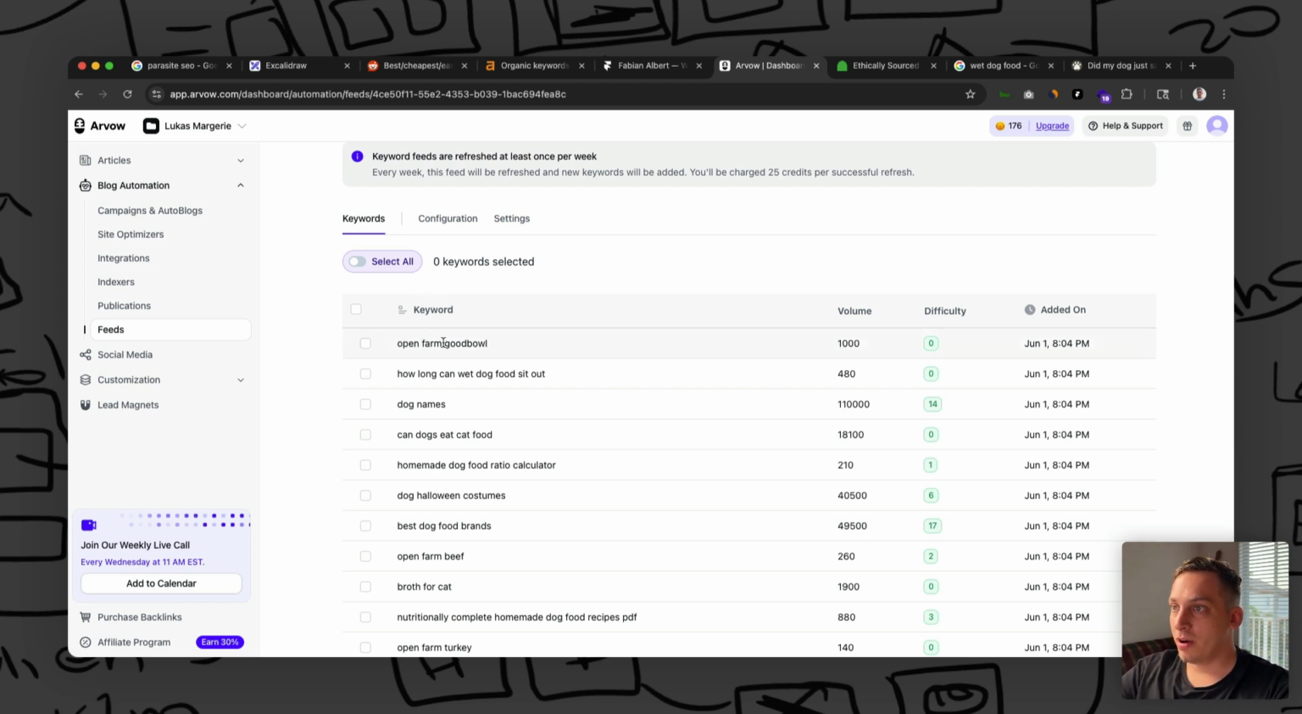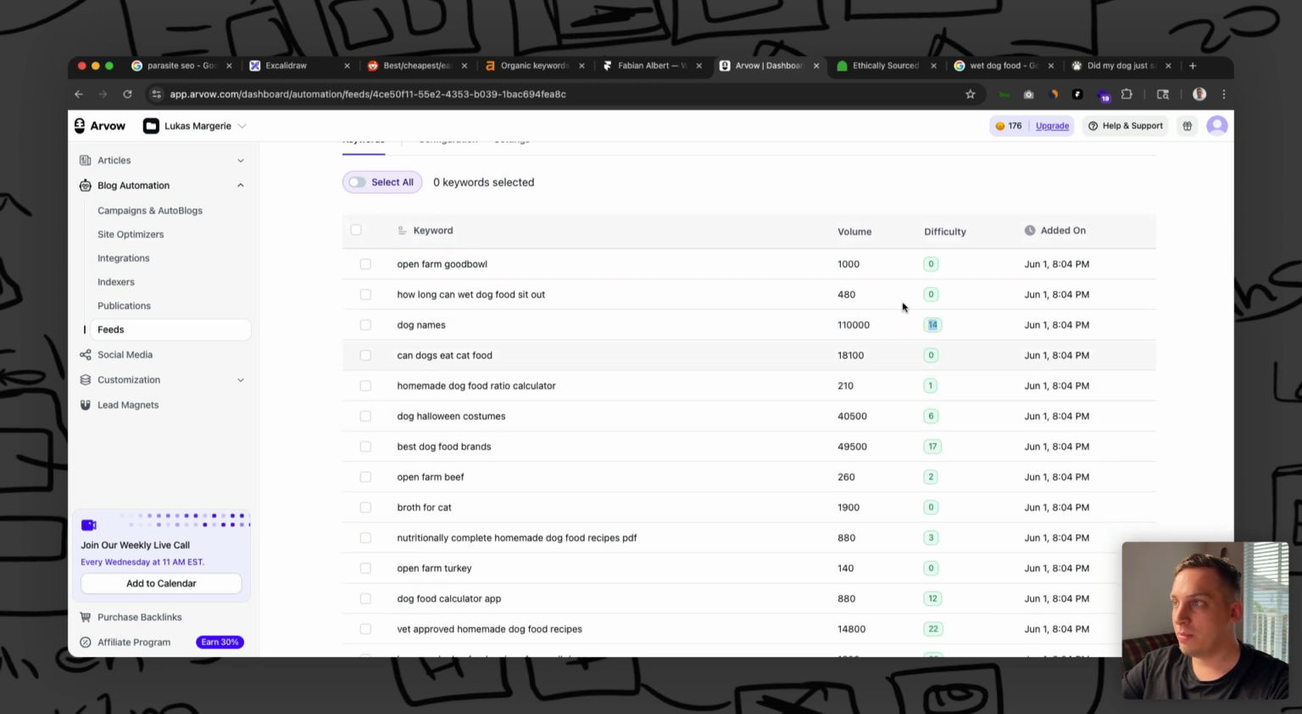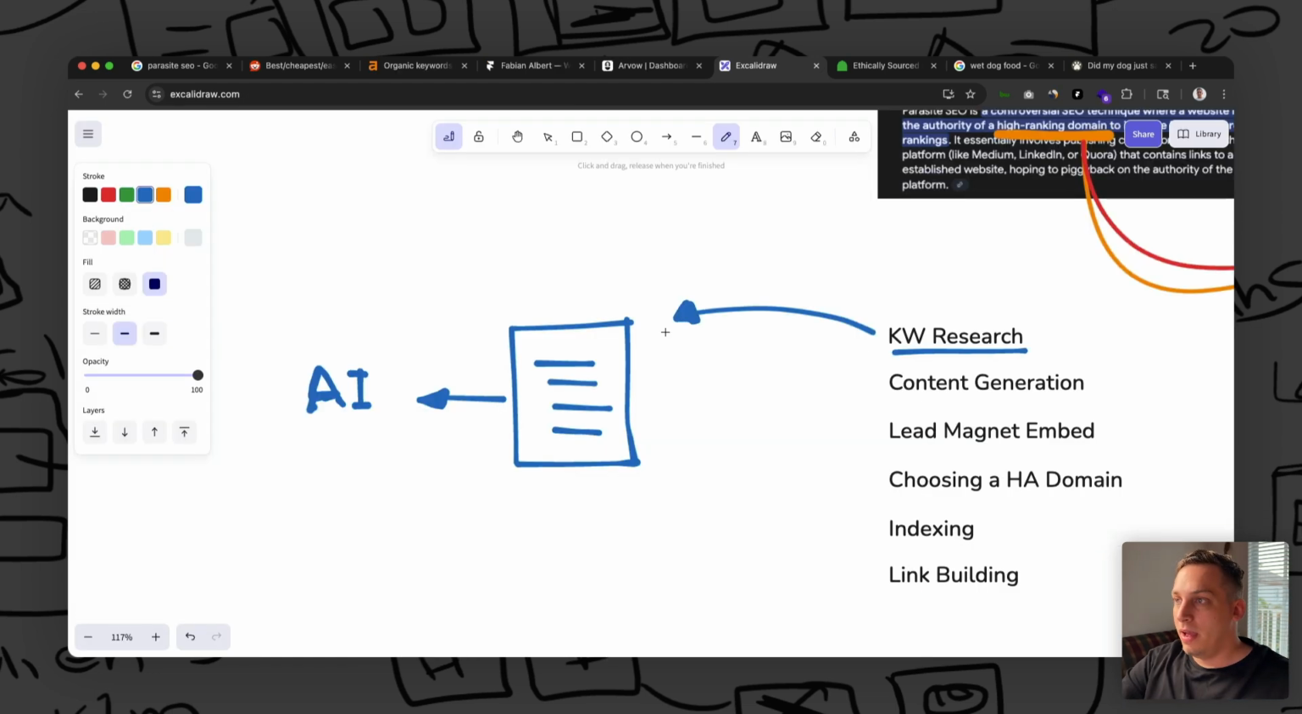So we have open farm, good bowl. This, for example, is a little bit more branded. You can see the search volume over here. Dog names might be interesting. It has a pretty high difficulty, but you can see the volume and the difficulty, and you can create content out of that. And that comes to our next point, which is creating content.